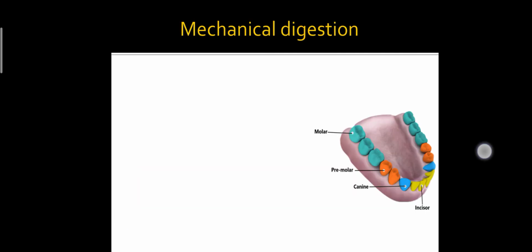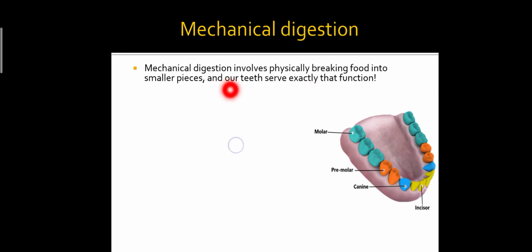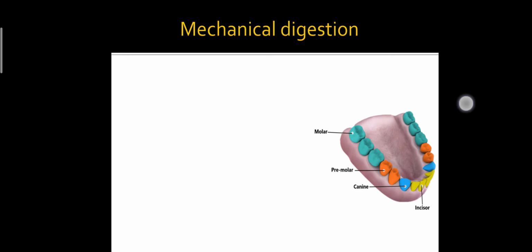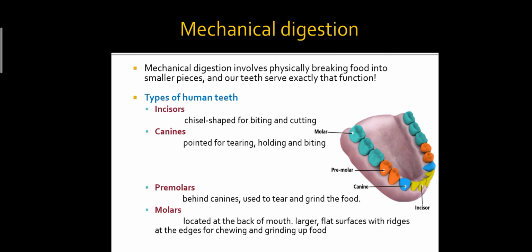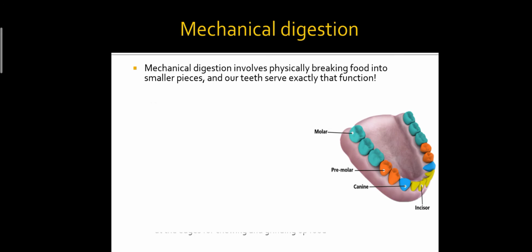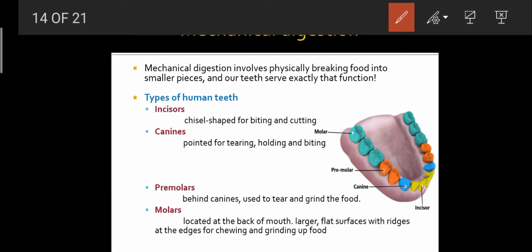What is mechanical digestion? Mechanical digestion involves physically breaking food into smaller and smaller pieces, and our teeth serve exactly that function. So mechanical digestion is normally served by our teeth. If we talk about the types of human teeth, then we can say that human teeth are mostly of four types: incisors, canines, premolars and molars.